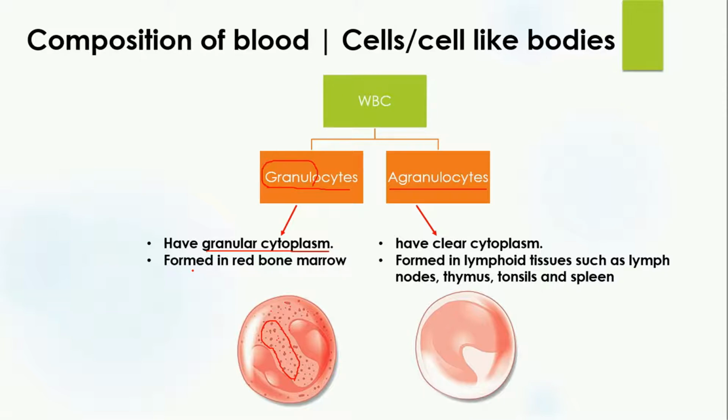They are formed in the red bone marrow. While in the case of agranulocytes, A means absent, granulocytes means grains. So the cytoplasm does not contain any grains, or agranulocytes contain clear cytoplasm. Normally the agranulocytes are formed in the lymphoid tissues such as lymph nodes, thymus, tonsils and spleen. Let's study their further composition.